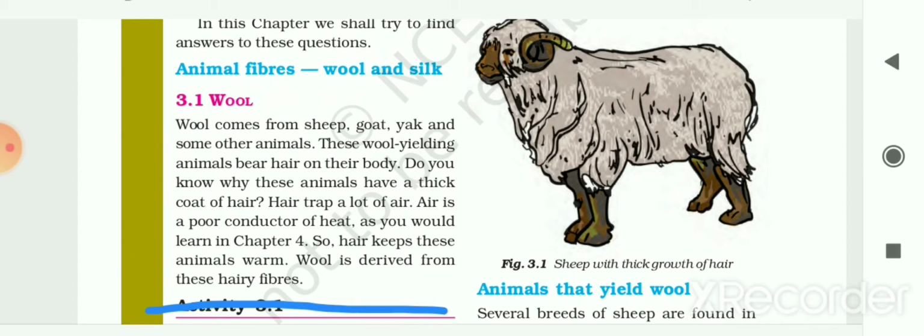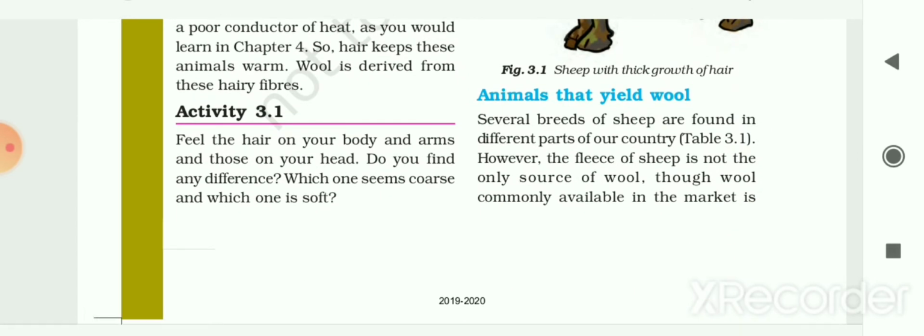Hair traps a lot of air, and air is a poor conductor of heat, as you will learn in chapter 4. So hair keeps these animals warm. Wool is derived from these hairy fibers. Here one activity is given to you. Feel the hair on your arms and the hair on your head. Do you find any difference between these two? Which one seems coarse, or you can say frizzy, and which one is soft?